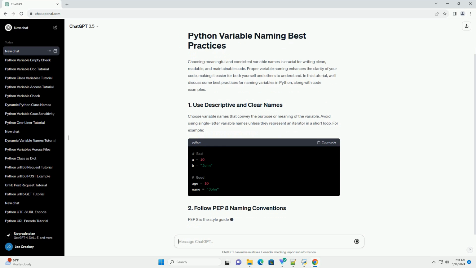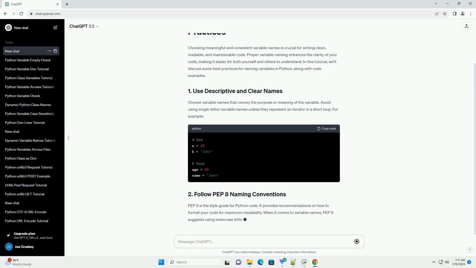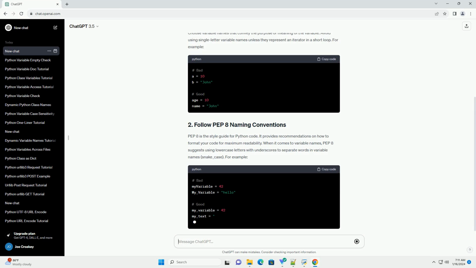Choose variable names that convey the purpose or meaning of the variable. Avoid using single-letter variable names unless they represent an iterator in a short loop.